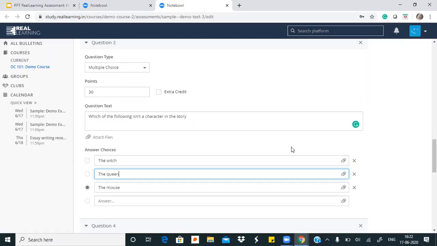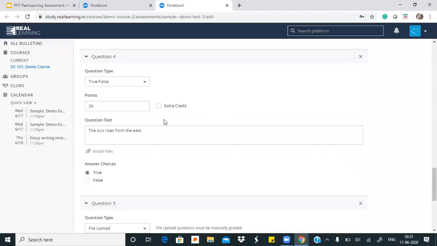This kind of question, with the ability to attach images or a lot of visual material that teachers can put in questions, makes it great for giving these tests on the Real Learning platform to students who belong to really young classes, as in first or second standard, or really primary students who might not benefit as much from a high level assessment, but teachers want to still assess them online and give them assignments of an easier kind. So this is where teachers can give assignments to really young students where they attach images at every point of their question. So this makes it interactive also.